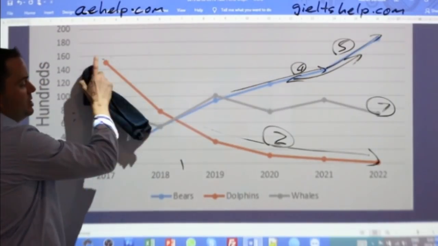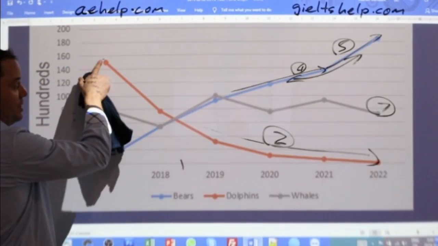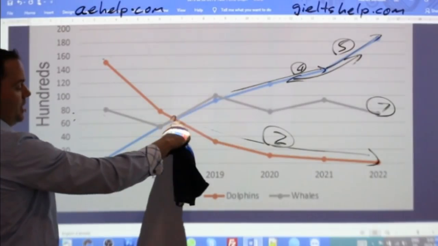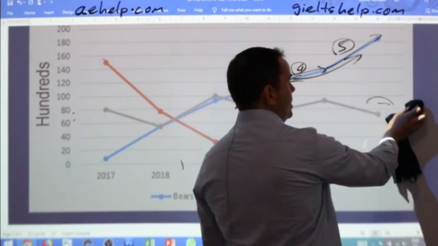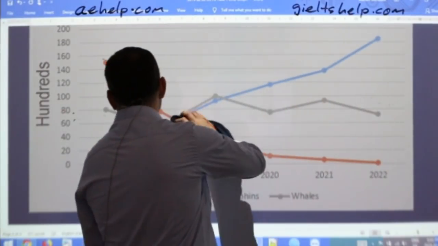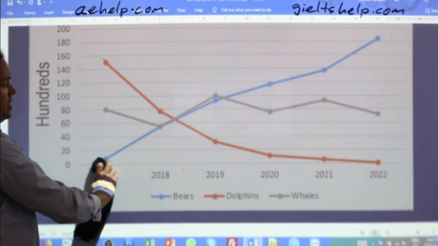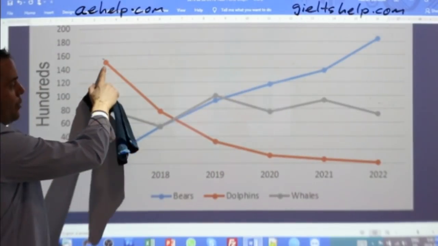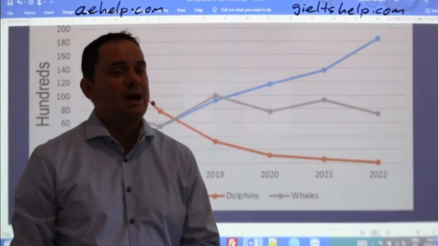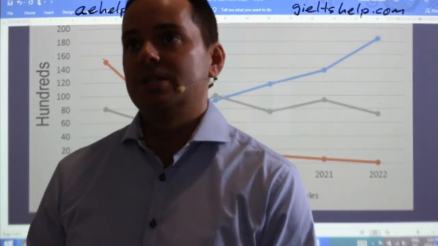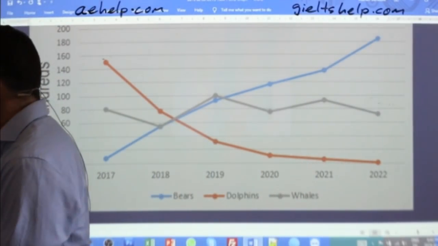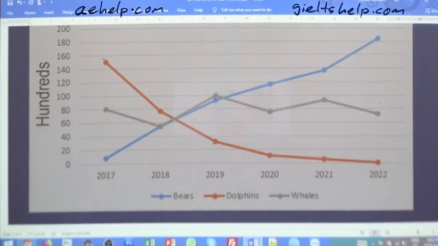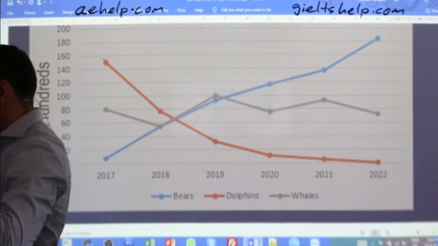Let's start with this point number 1, going from 2017 until mid 2018. Think about your sentences, students, for this one. Here we are talking about dolphins. Remember your vocabulary, the rapid decline or the sharp decrease in the population. Okay? So start with this point number 1. I'm going to write my sentence, and then I'll take a look at your sentence and see how you did. Okay? Here we go.